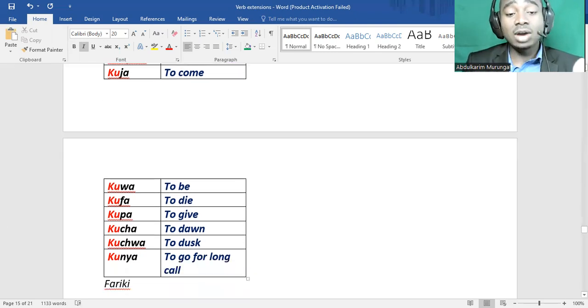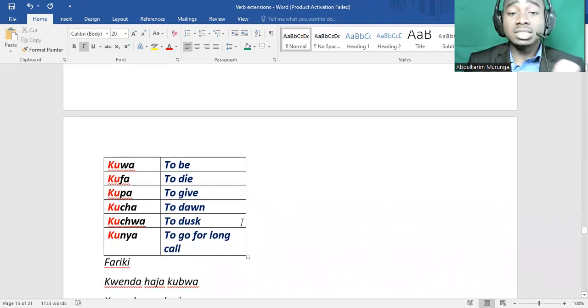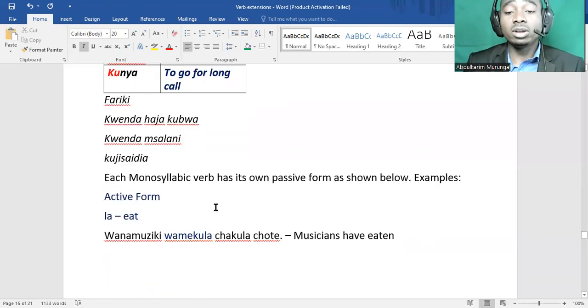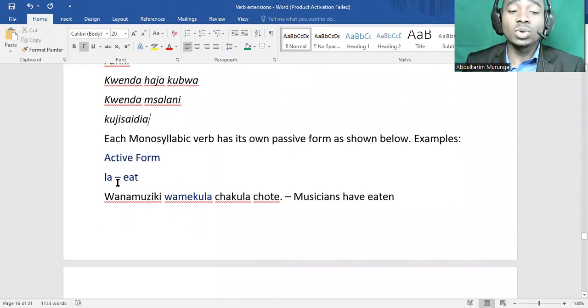So let's see how we can make these verbs passive. And I said here, each of these verbs has its own way of making it passive. So we have this part.